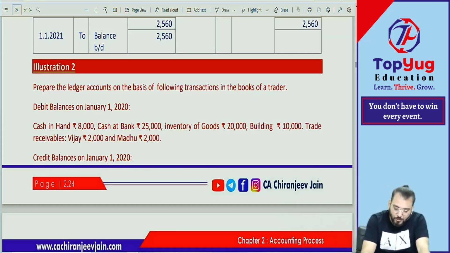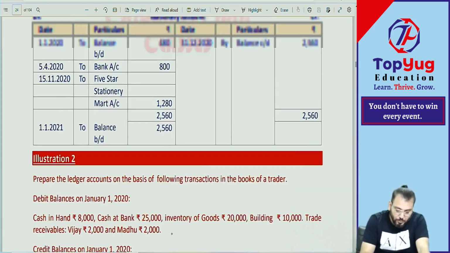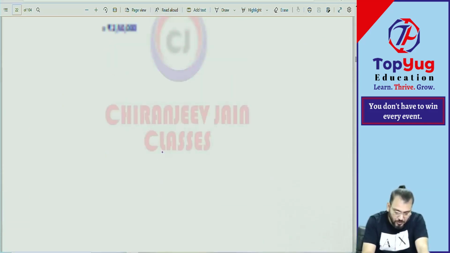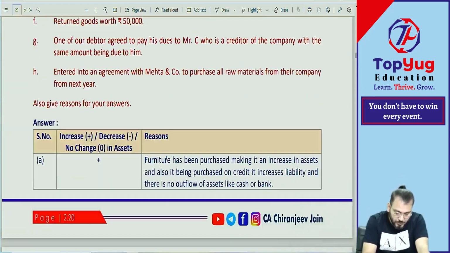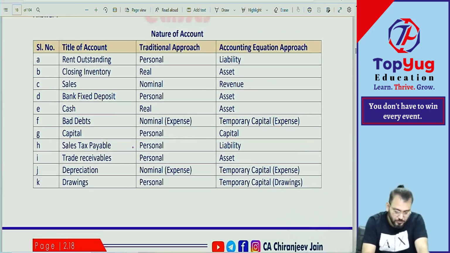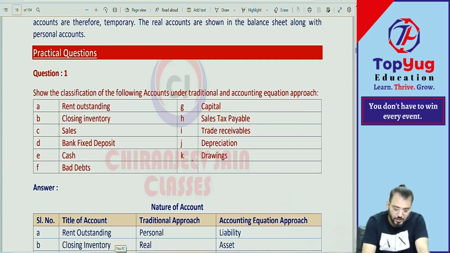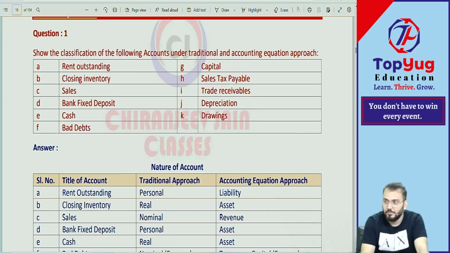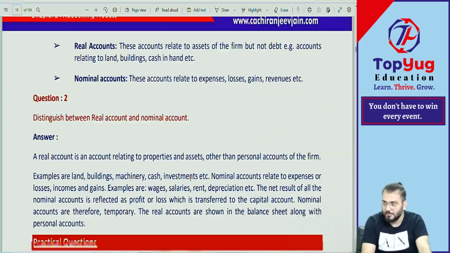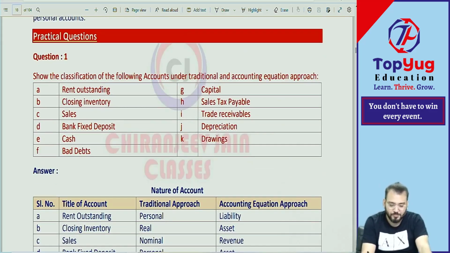Chapter number 2, what page number? Come to page number 2.18. Okay, sir. 2.18. What is the doubt? Question number 1. Doubt is what? This is a theoretical question. Yes, it can be asked. What is wrong in this?